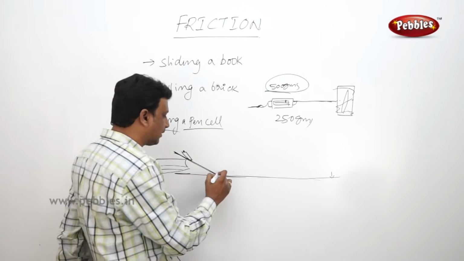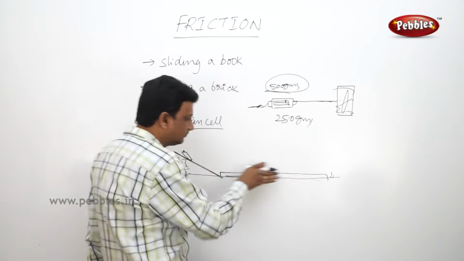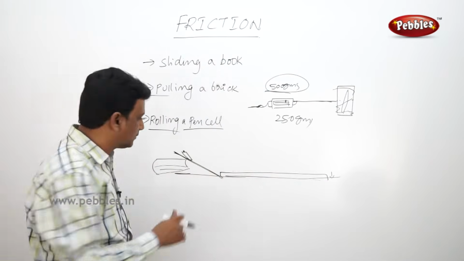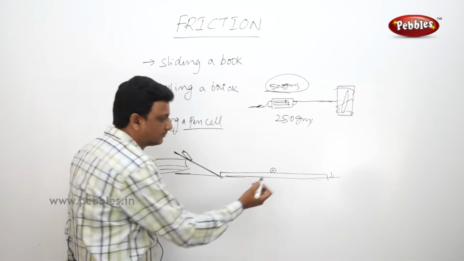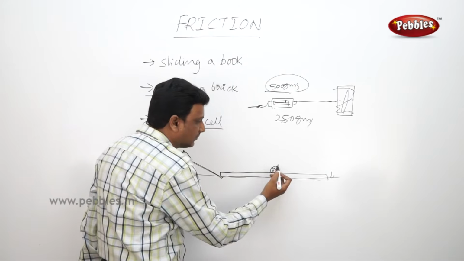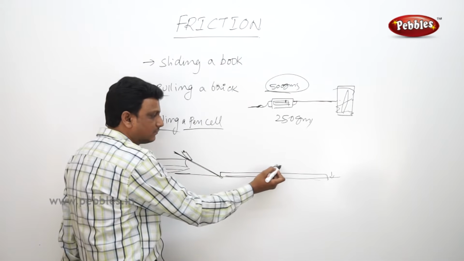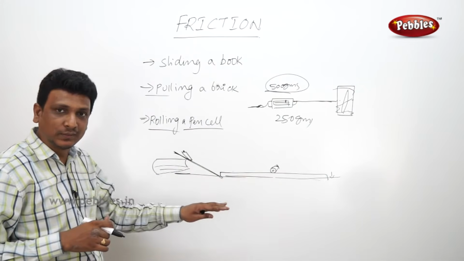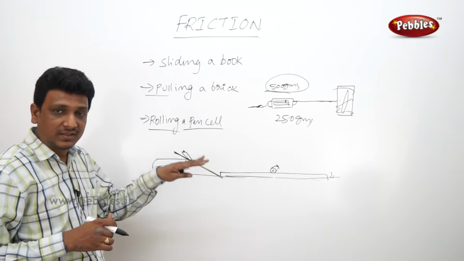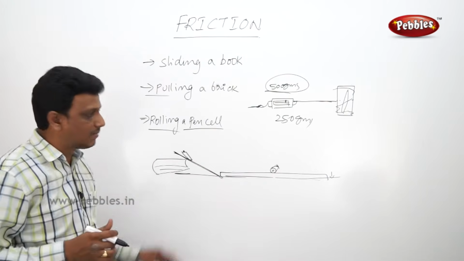Now the boy placed a cloth here. This is the cloth. So now he released the battery. The battery may travel till here only, because the cloth is a much rougher surface. The cloth has so many irregularities compared to the table.